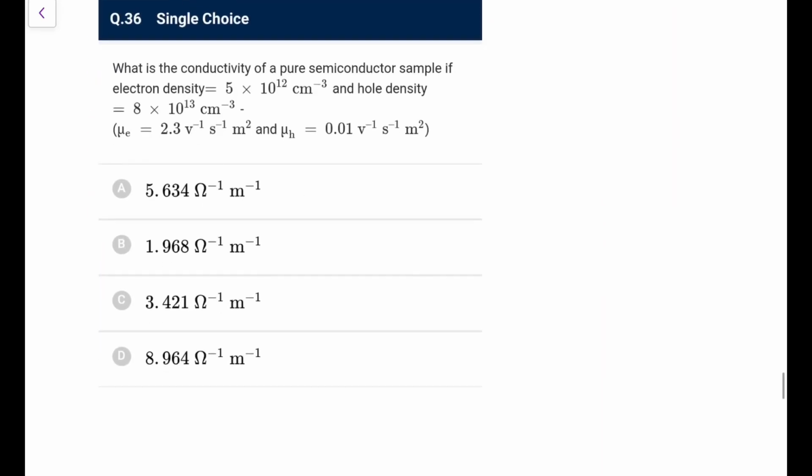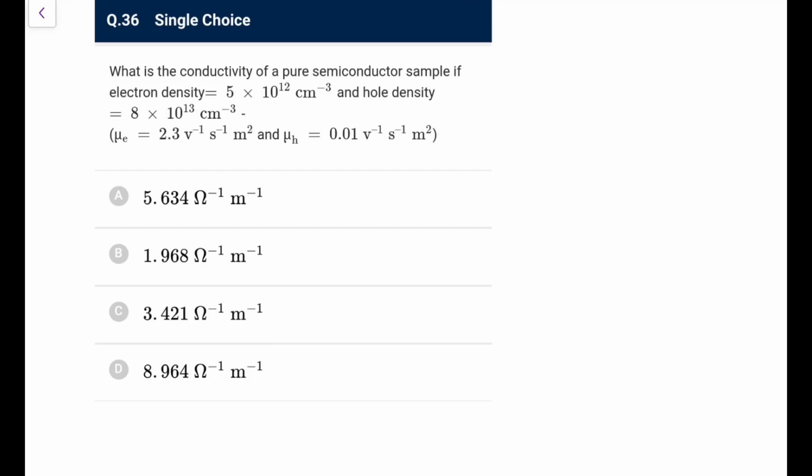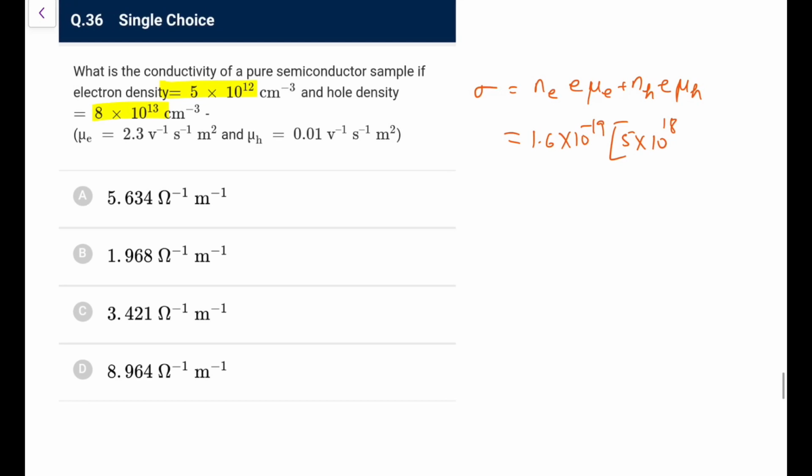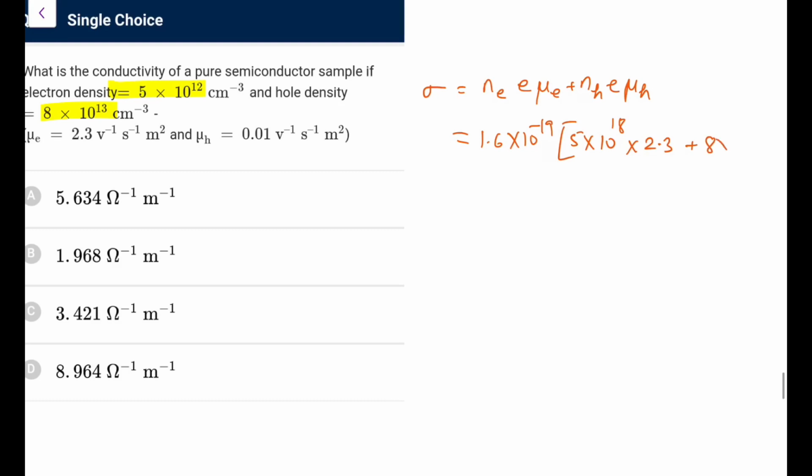Next one, what is the conductivity for a pure semiconductor sample if electron density and hole density are given? So mu e, mu h is given, so conductivity is Ne into e into mu e plus Nh, that charge is also e, into mu h. So taking e common, 1.6 into 10 to the power minus 19, Ne, that is 5 into 10 to the power, I should write it as per centimeter cube, so in meter cube it should be 10 to the power 18 into mu, which is 2.3, plus this is 8 into 10 to the power 19 into 0.01.